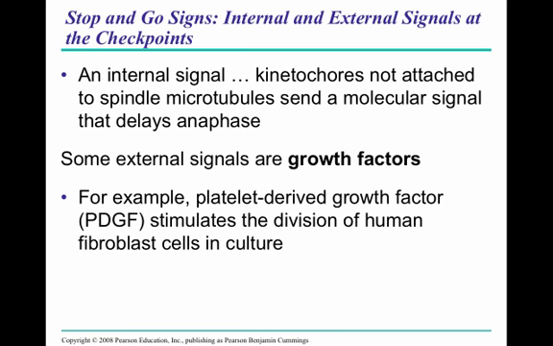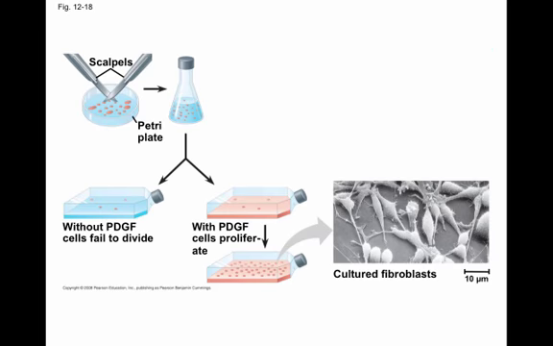External signals would be things like growth factors, like the platelet-derived growth factor, which causes human fibroblast cells to divide. Fibroblast cells are immature cells that can give rise to other things, and so this picture shows you without it, the cells don't divide. If you have PDGF in the agar, then the cells divide very well.